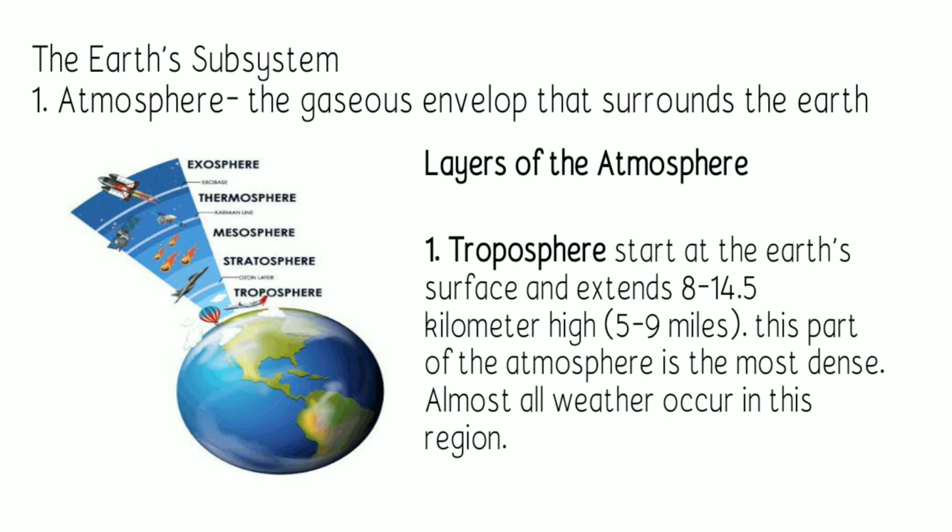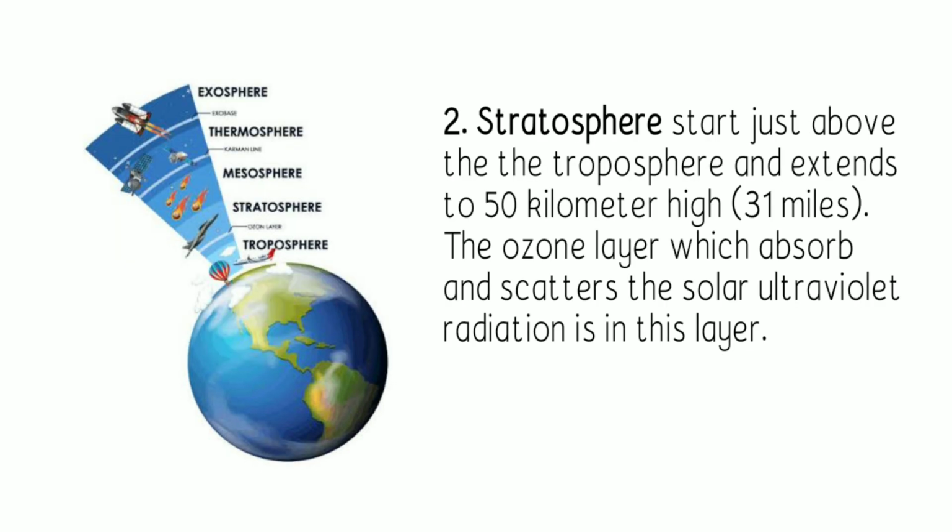Ayan. Next, we have the second layer, which is the stratosphere. So it starts just above the troposphere and extends up to 50 kilometers high, or 31 miles above. So in this layer naman, we can locate the ozone layer.